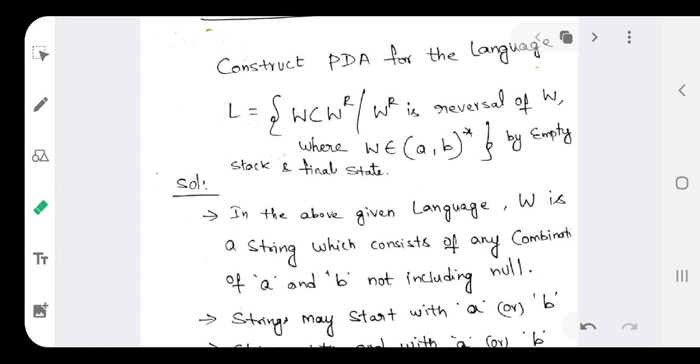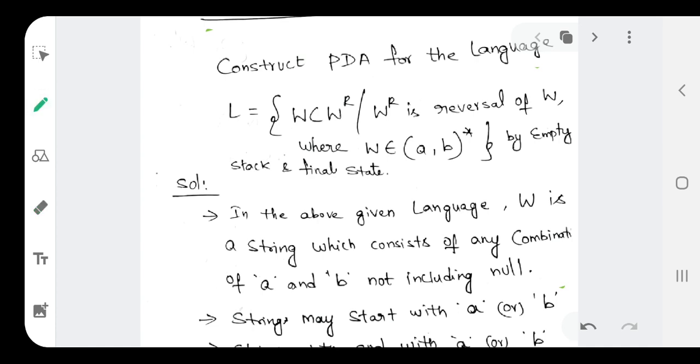When we take the combinations of A's and B's, we should not take a null value, because the string belongs to only {a, b} whole star. We should not take epsilon here.